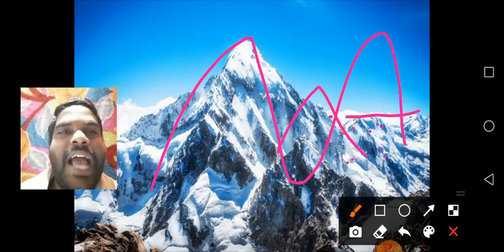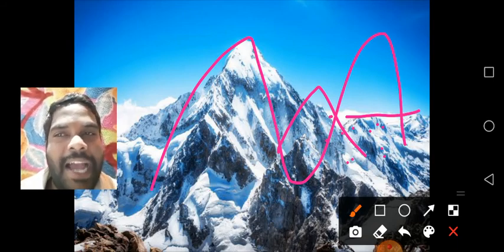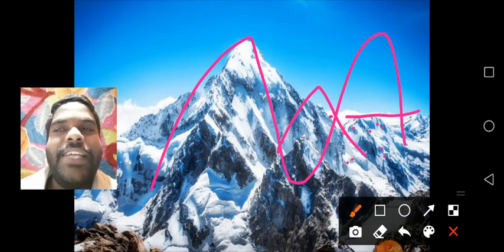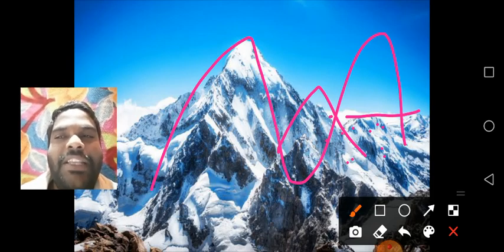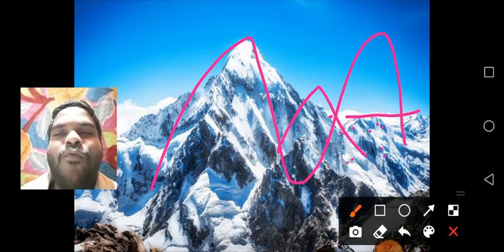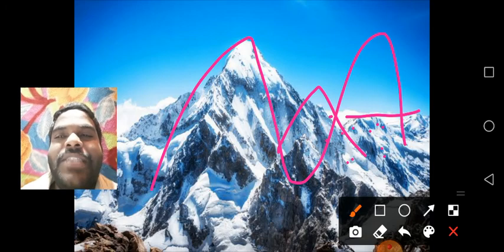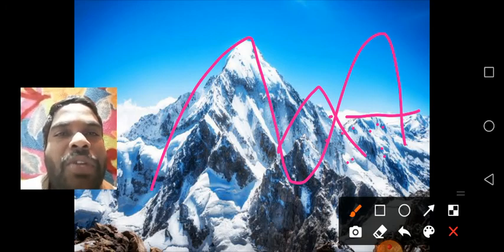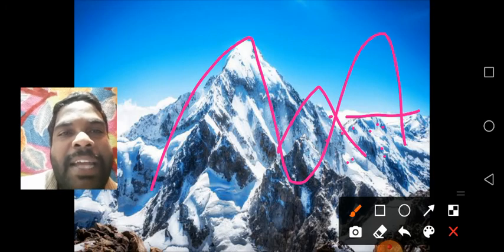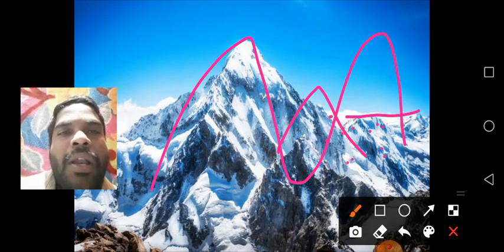Understand, children? Yes. And rivers originating from mountains provide water for irrigation. All the rivers originate from the mountains. Examples: the Ganga river and the Brahmaputra river. These rivers originate from the mountains. Understand, children? Yes, the slopes of mountains have rich pastures, land, and valuable forests. Some mountains are rich in minerals. Some mountains are very rich in minerals like granite, and we get coal from the mountains too. Understand, children?